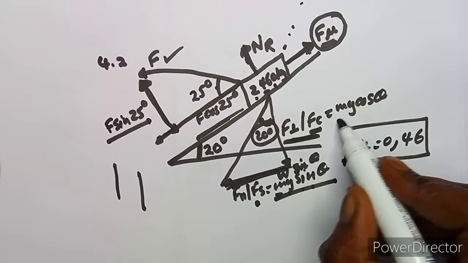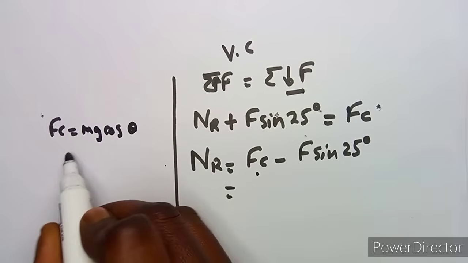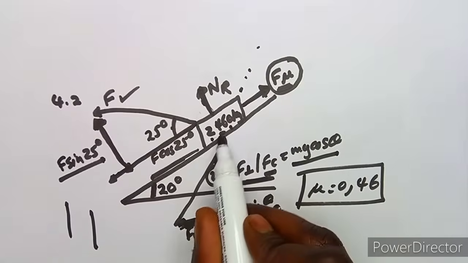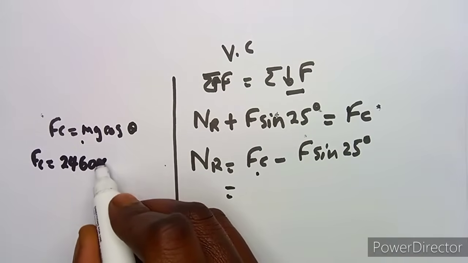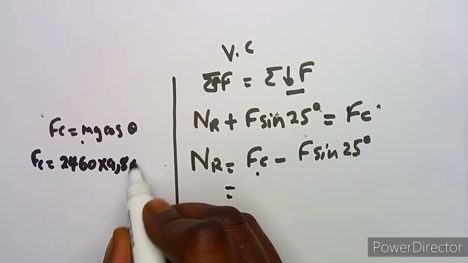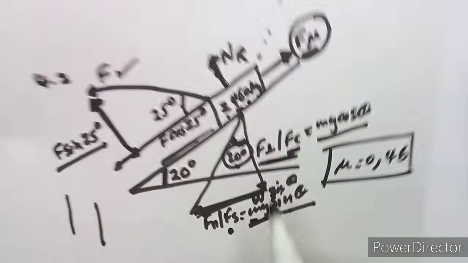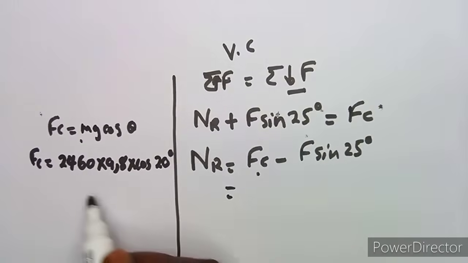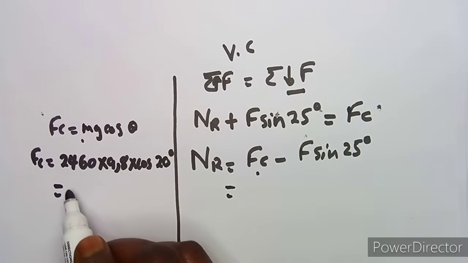obtained here: FC, which is mg cos theta, where this is your theta. So you've got mg cos theta, where our FC is going to be the mass, that mass that we had, 2460 times 9,8 times cos theta, which is cos 20 degrees. Take note, you are working with the component here of 20.